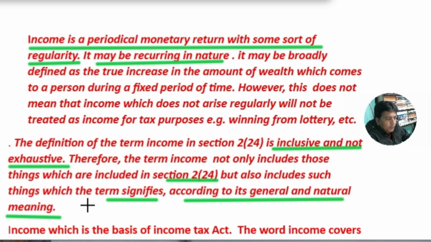The e-commerce operator started earning with the e-platform, so this earning falls within the meaning of income and is chargeable to tax.